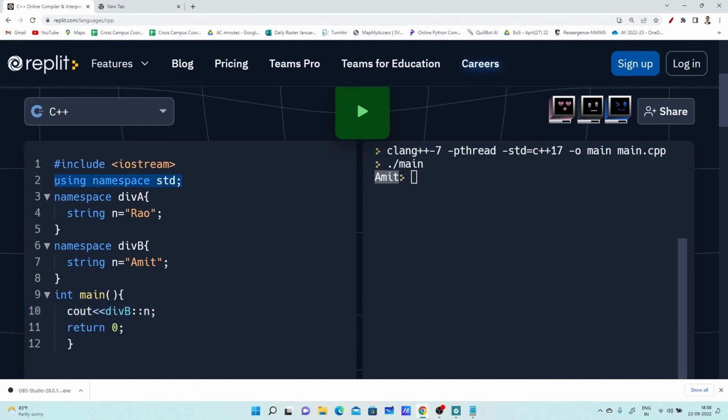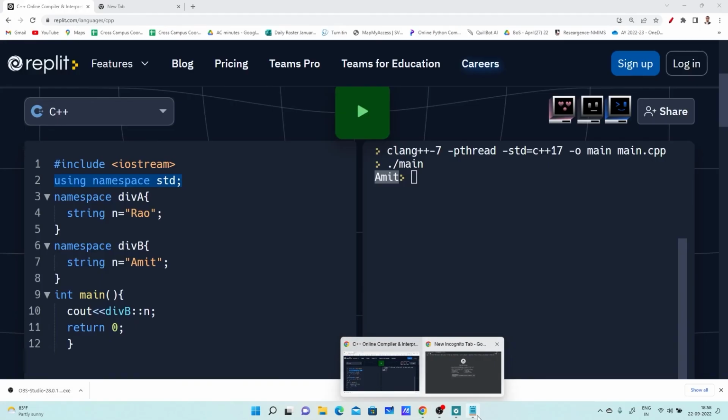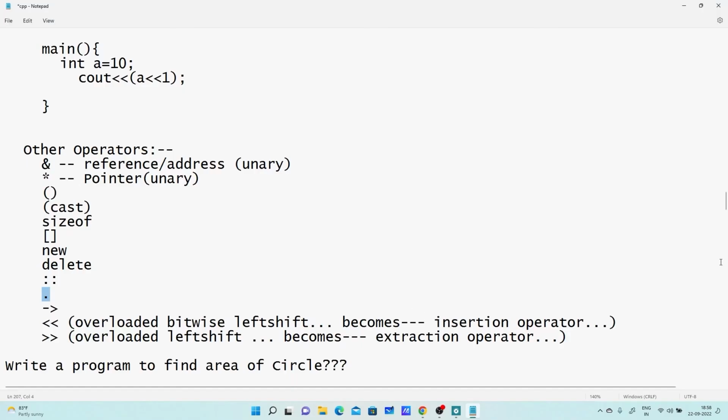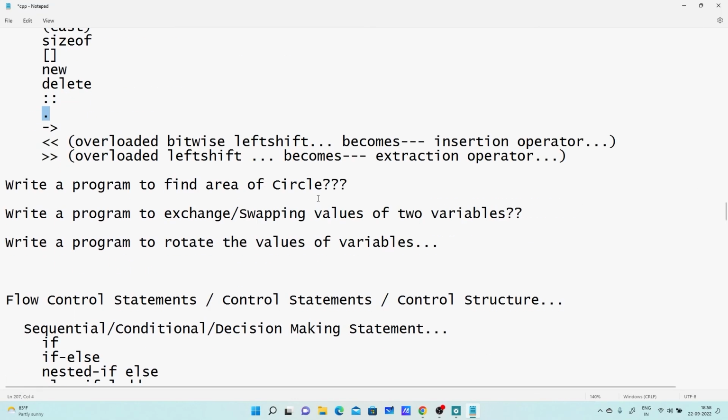Right? So this is how you can use a namespace. This standard namespace has some identifiers already declared in that particular namespace, like cin, cout, string. In case of string, it gives the error. So that's why we are using that particular namespace. It's a region where some identifiers are already defined. So with the help of that, we can avoid the confusion about which block that particular identifier belongs to.